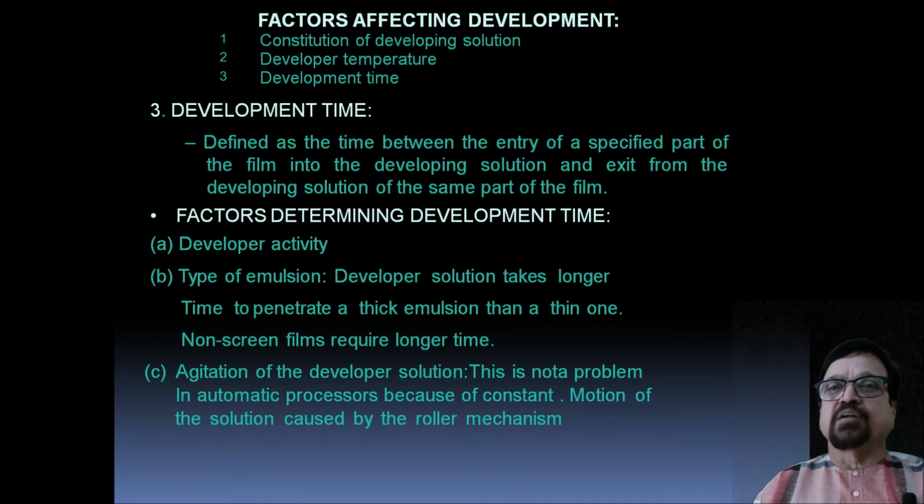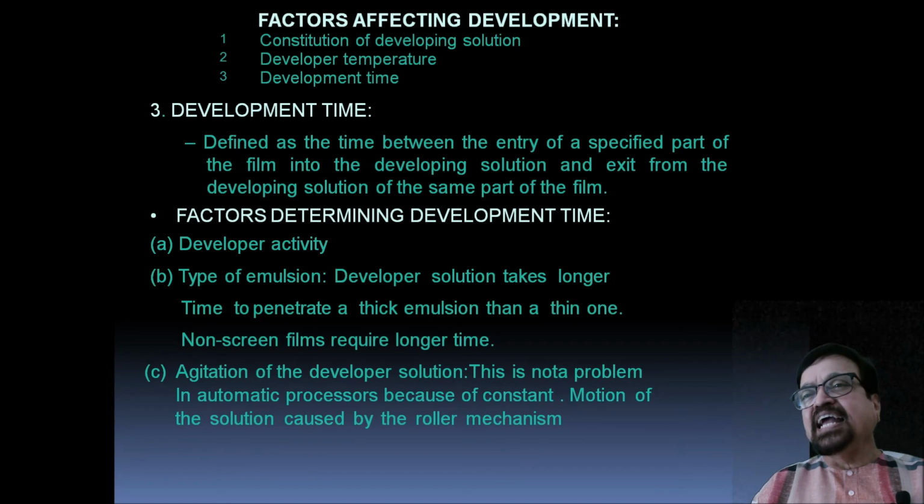Now let's come to the third point. We are seeing the factors affecting development, as it is said, 1, 2, 3. Now we are at the third point. Developing time is defined as the time between the entry of the specified part of the film into the developing solution and the exit from the developing solution of the same part of the film. Now factors determining developing time are the developer activity, then type of emulsion. Developer solution takes longer time to penetrate a thick emulsion than a thin one. Then non-screen film requires a longer time to develop.